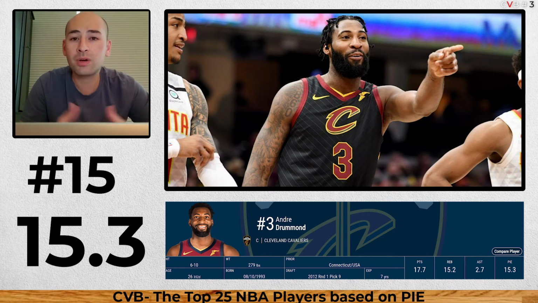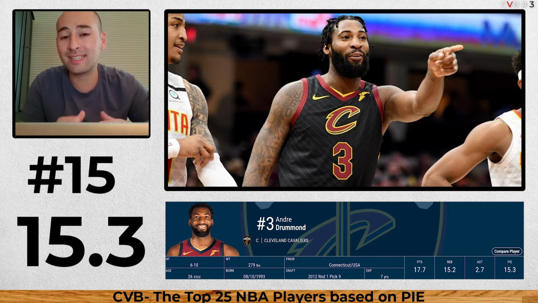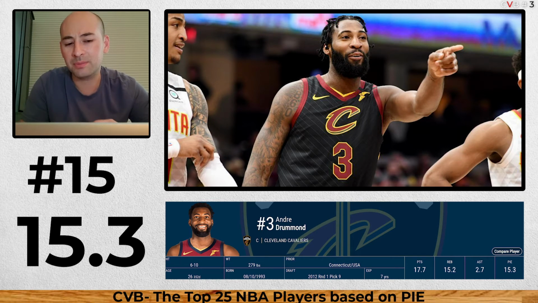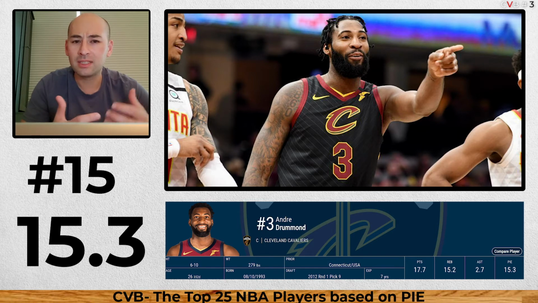15, here's a little surprise, Andre Drummond at 15.3% impact. Like I said, big guys get a lot of stats, so this makes sense. And it's weird that the Cavs are on here, because the team makes a difference on the PIE ratings. Crappy teams, but I guess it just favors the stats of a big guy. So Andre Drummond, he does make a huge impact on a game though. Imagine him playing with LeBron or someone. So yeah, Andre Drummond.